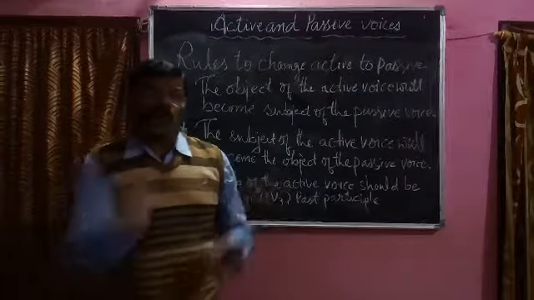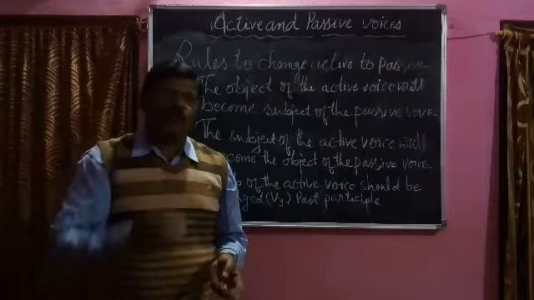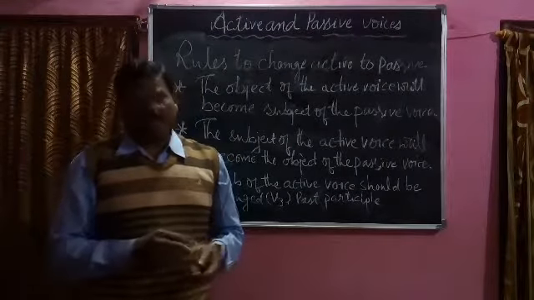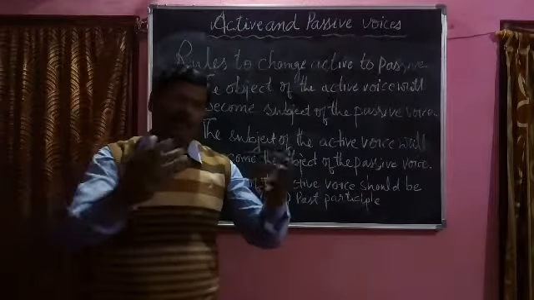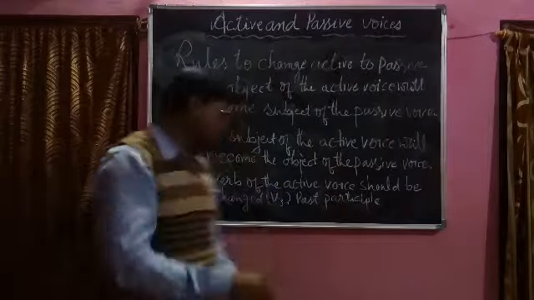Work changes into worked. Read changes into read. Sing changes into sang, sung. In this way, the verb will be changed into V3, that is past participle.